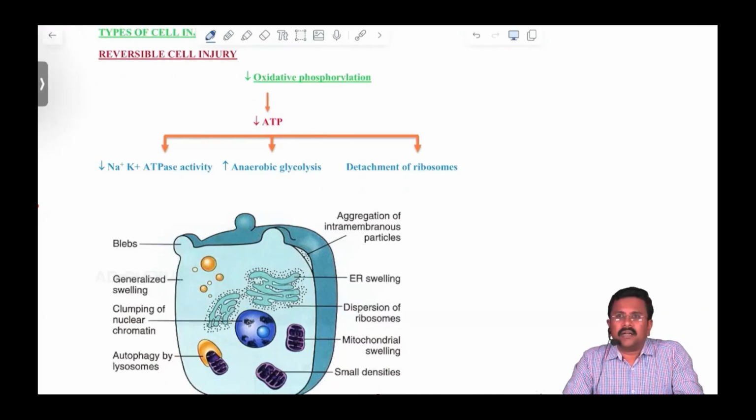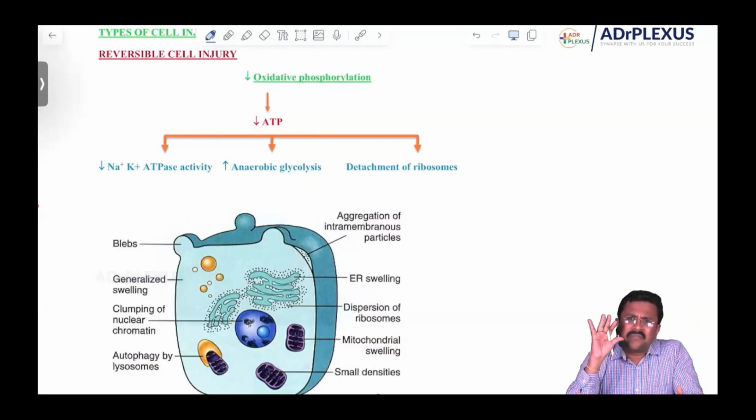Yes, Hussein, you are right. Reversible damage is caused by mild injuries. Whenever the injury becomes very severe, the cell goes in for irreversible injury. If it is a continuous stimulus or a very strong stimulus, the cell will go in for irreversible cell injury. That is a form of cell death. So what happens during reversible and irreversible cell injury? First, we'll see what happens in a reversible cell injury.